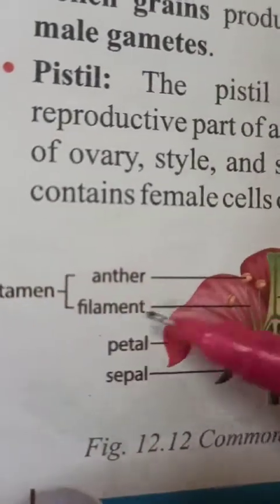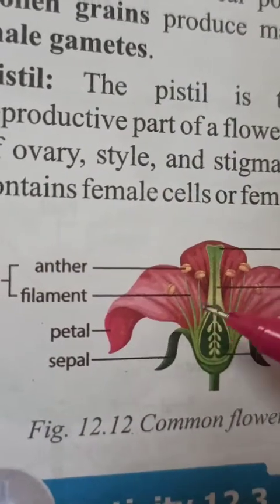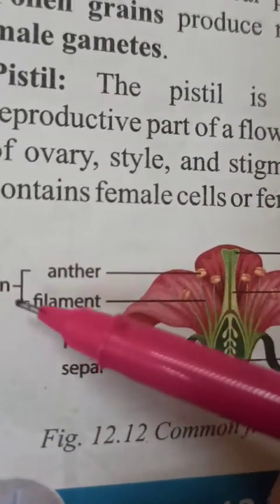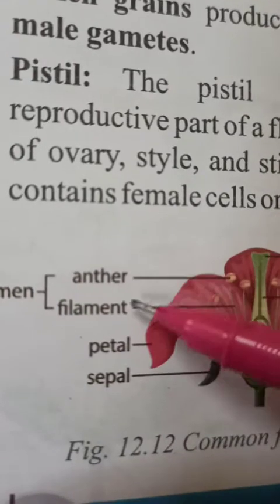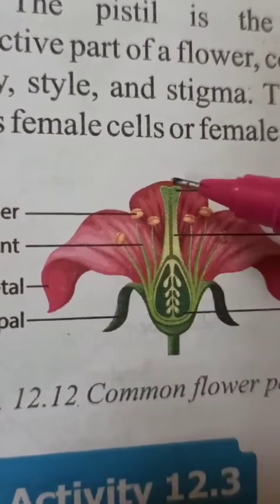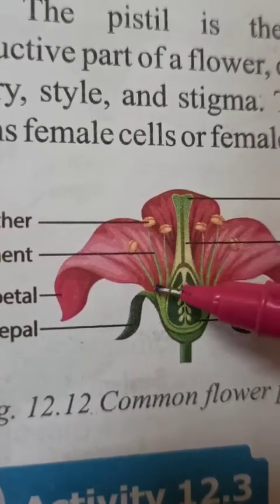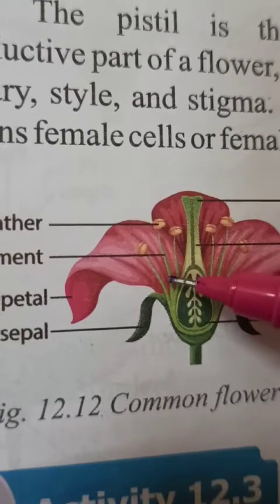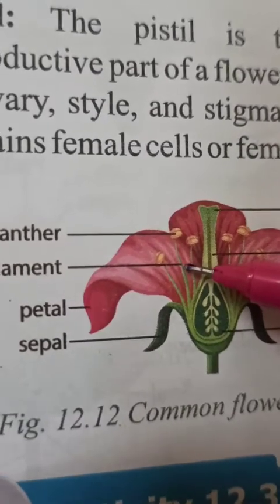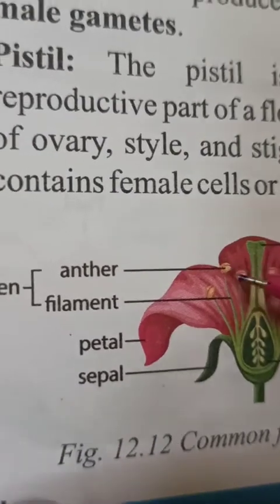The stamen is the male part of the flower, and it again has two parts. The upper part of the stamen is called the anther, and the lower stalk-like structure, slightly green in color, is called the filament.